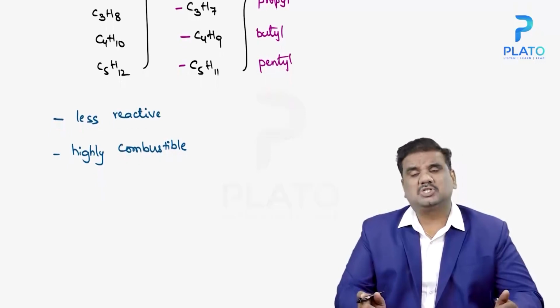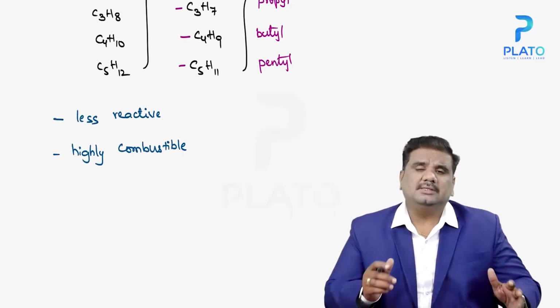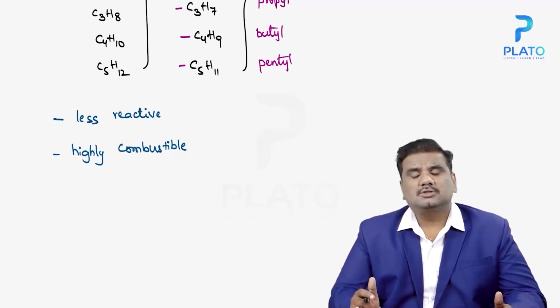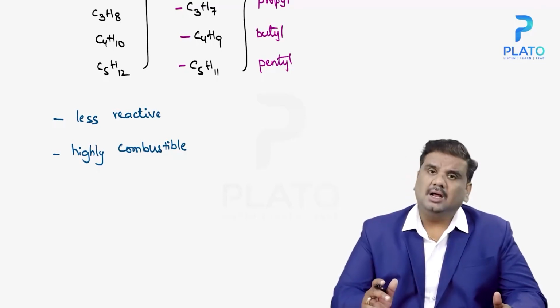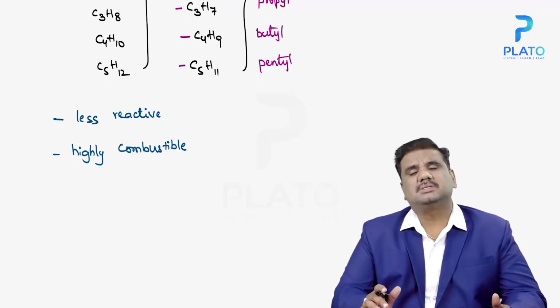They burn, they catch fire very, very easily. That is the reason why we are saying that they are highly combustible. So the basic properties: alkanes are less reactive, and at the same time, they are highly combustible.